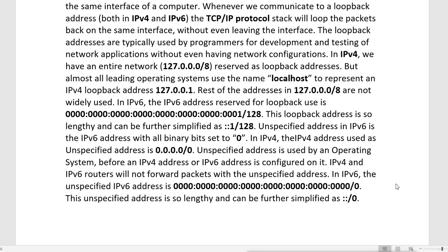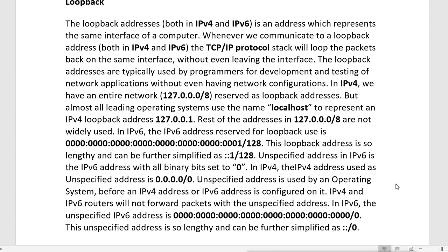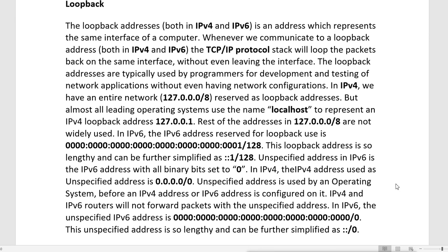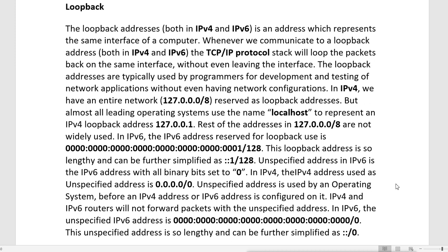So in IPv4 we also had this loopback address as 127, but in IPv4 actually we had a whole range of it. The whole range, that means it is the whole class A range, and it is not only a single IP, it is more than 16 million IPs. Lots of IP addresses were wasted in IPv4. Nobody uses all those IPs.